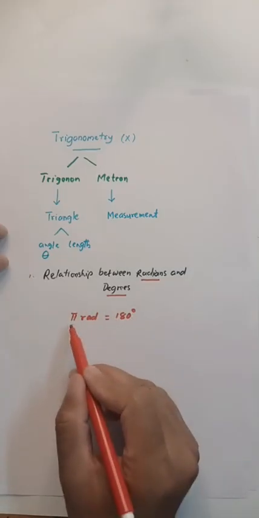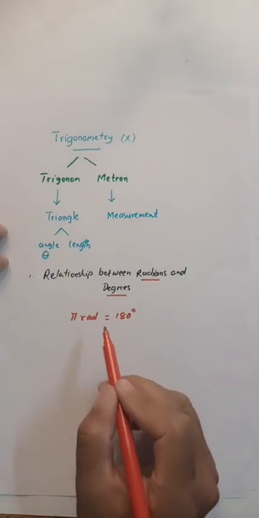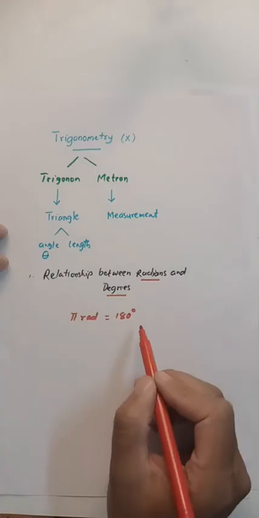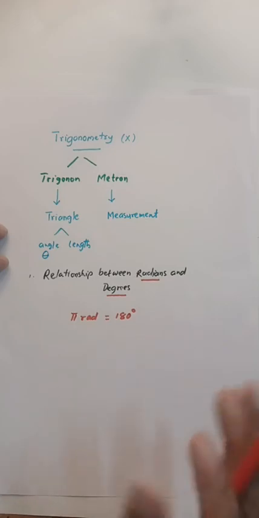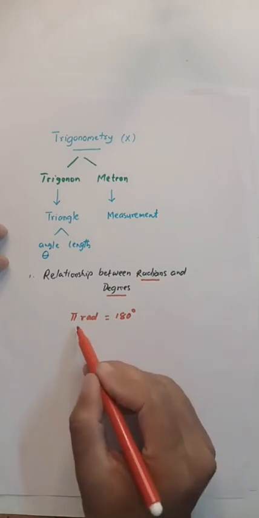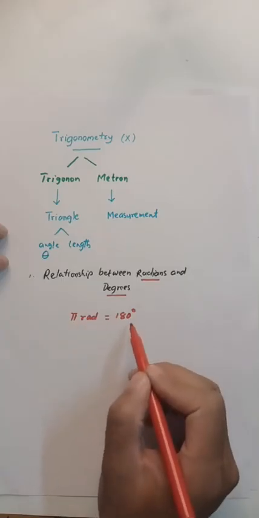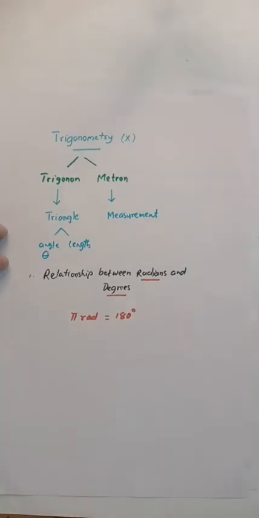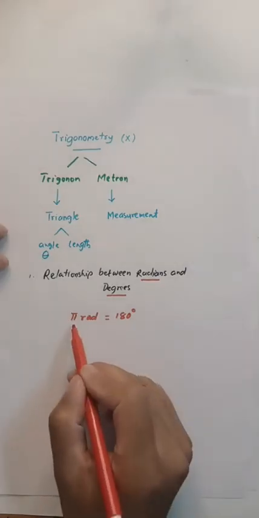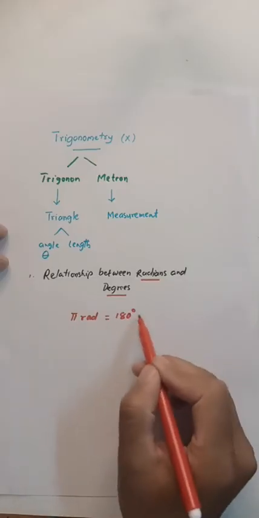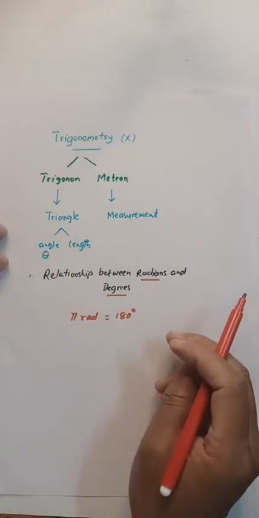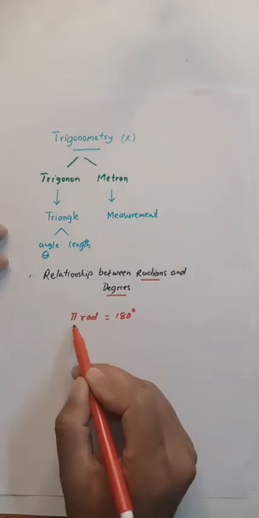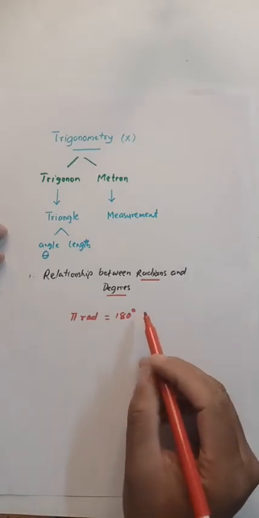We just mean to say that pi radian is equal to 180 degrees, not that the value of pi is equal to 180 degrees. Please keep this in mind.